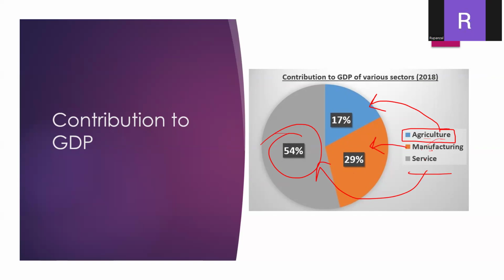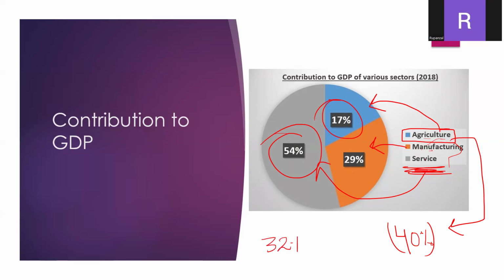But if we see the data, the population engaged in agriculture is approximately 40%. But we can see here the agriculture contribution to the GDP is only 17%. So it is very low as compared to the people engaged in it. On the other hand, approximately 32% of people are engaged in the service sector.